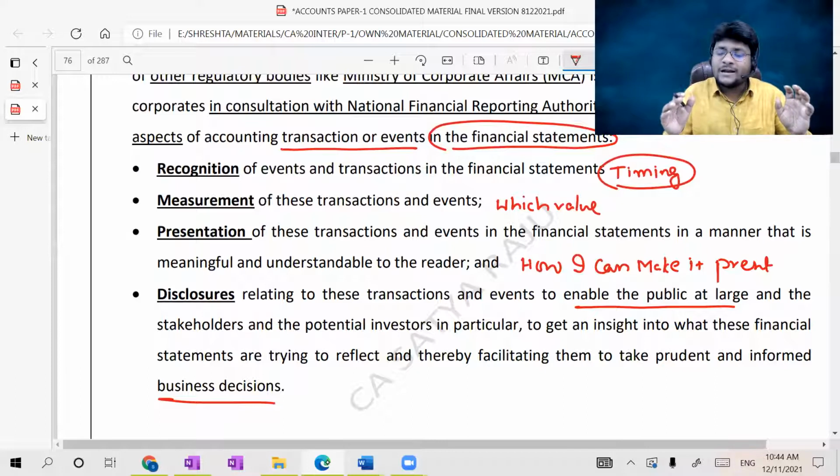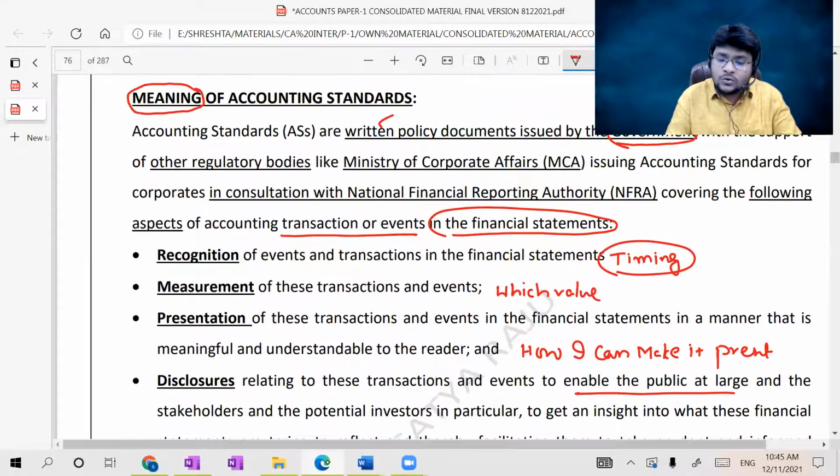Disclosure is nothing but information about the components in the financials. After preparing the statement of P&L, the balance sheet and the cash flow statement, you give disclosures. You have to provide such additional information apart from the financial statements. Disclosures also form part of the financials only. Then such issued policy documents are technically known as accounting standards.